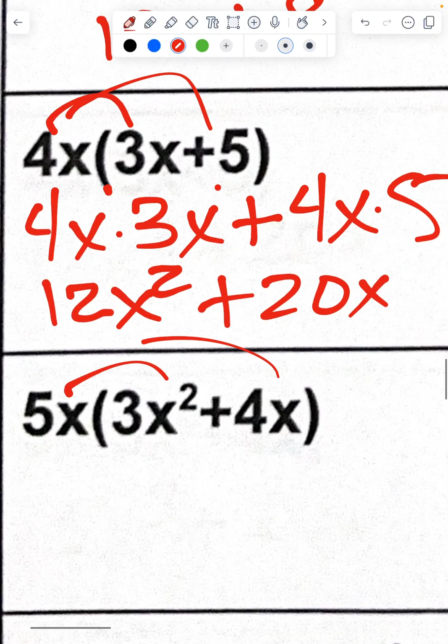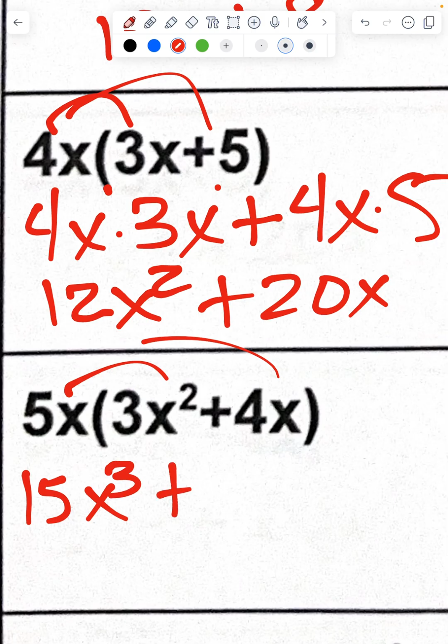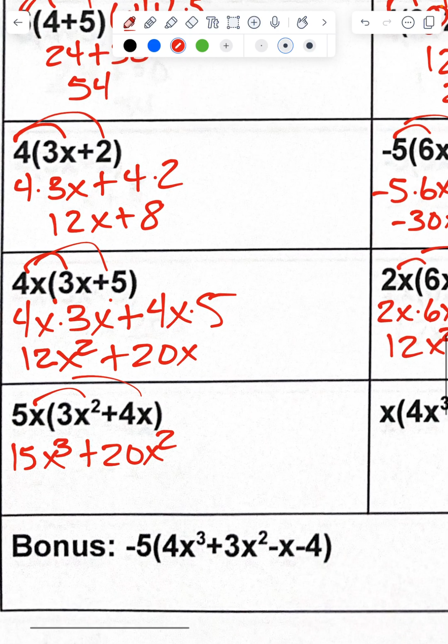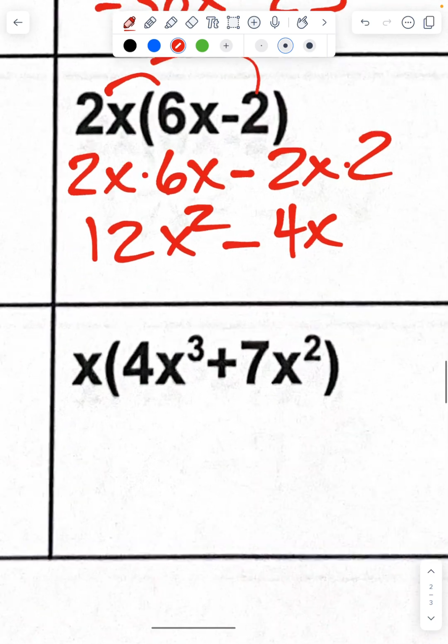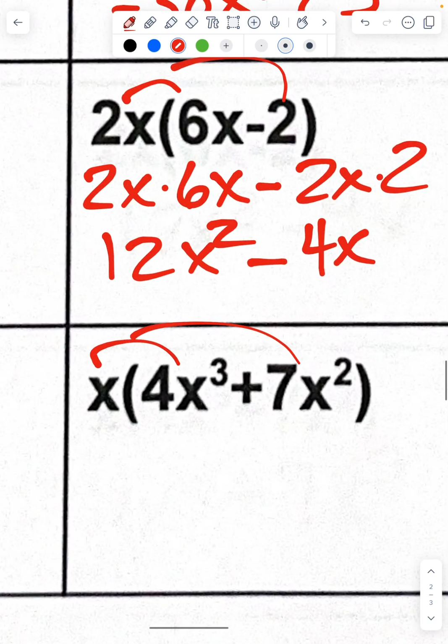Same thing here. Now, let's see if we can skip a step. I'm just going to multiply my coefficients. So 5 times 3 is going to give me 15. X times x squared. Remember, I'm multiplying the same bases. I'm adding my exponents, so that would give me x to the third. Plus 5 times 4 is 20. X times x is x squared.